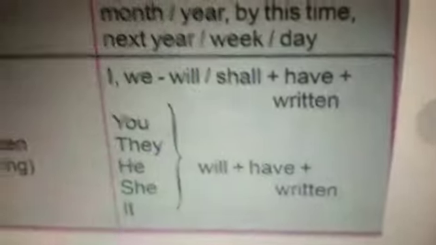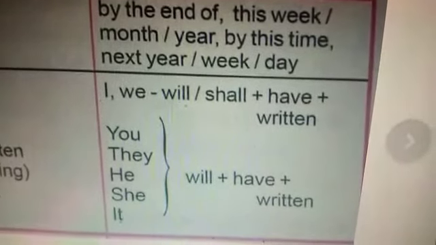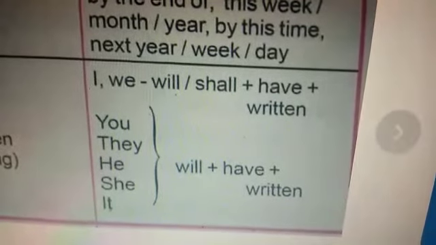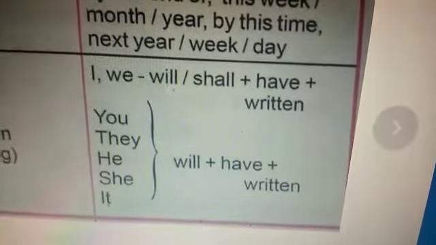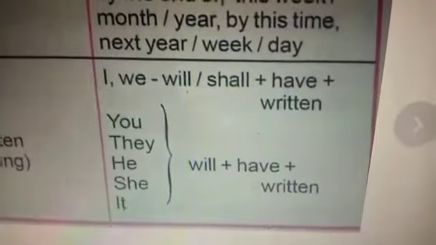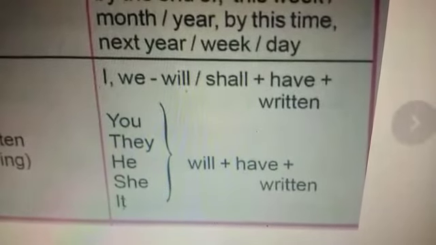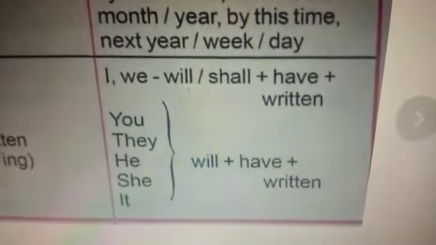Coming to future, for I and we we use will or shall have written. I will have written, we shall have written. For you, they, he, she, it, we use will have written. You will have written, they will have written, he will have written, she will have written, it will have written.